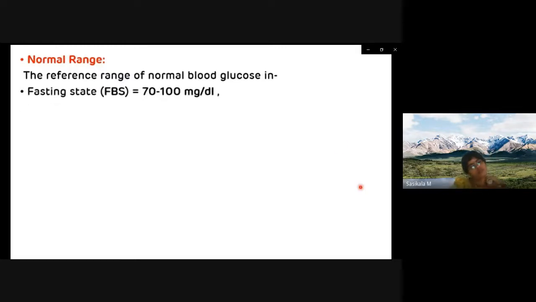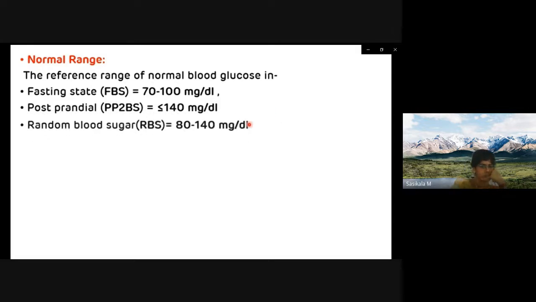The normal value for the fasting blood glucose is 70 to 100 milligram per deciliter. For the postprandial blood sugar, it is less than or equal to 140 milligram per deciliter, and for the random blood sugar, it is 80 to 140 milligram per deciliter. So these are the various normal ranges of the blood glucose. You have to remember these normal ranges. They are frequently asked in a viva as well as in the theoretical exam.